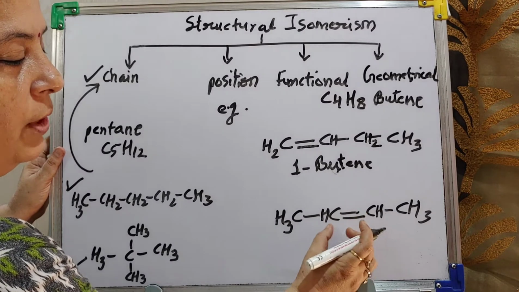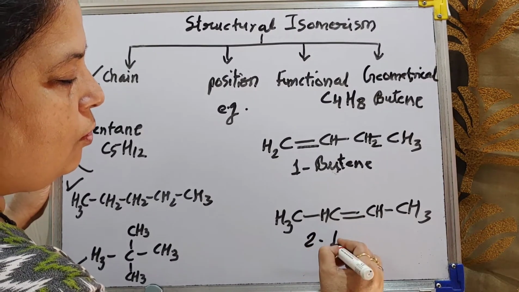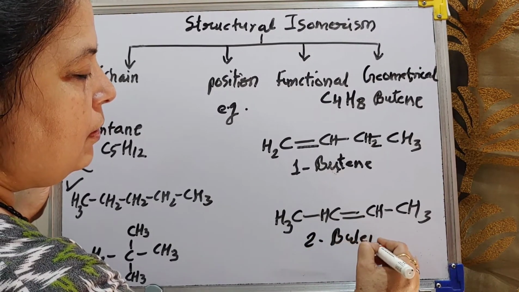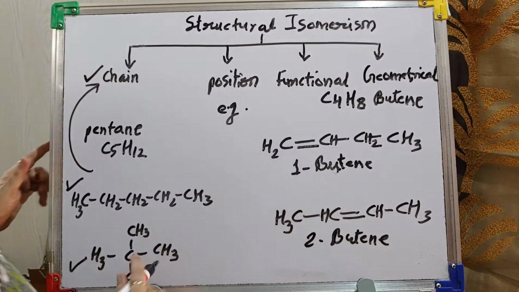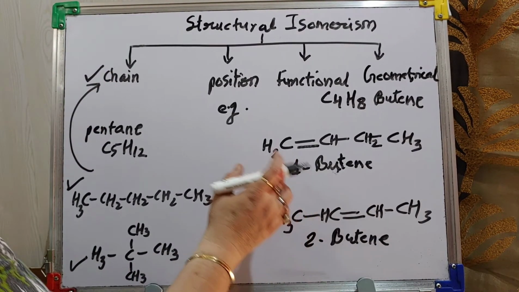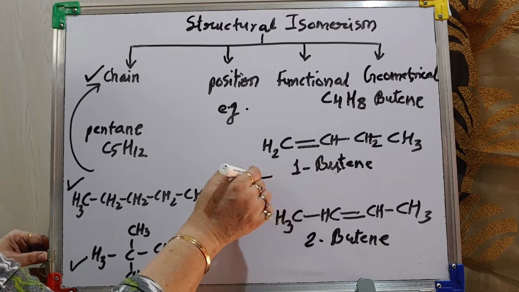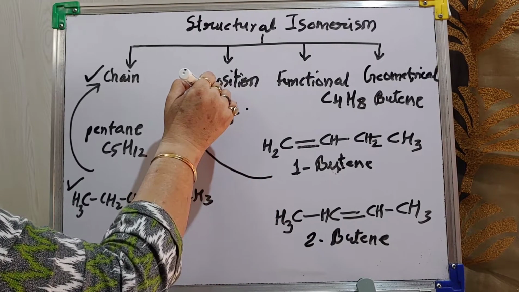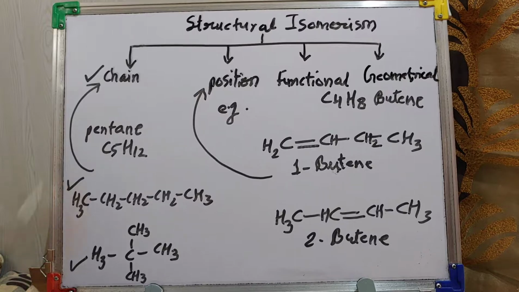Here double bond is after second carbon, 2-butene. So due to position, the name has changed, the structure has changed. So they are position isomers.